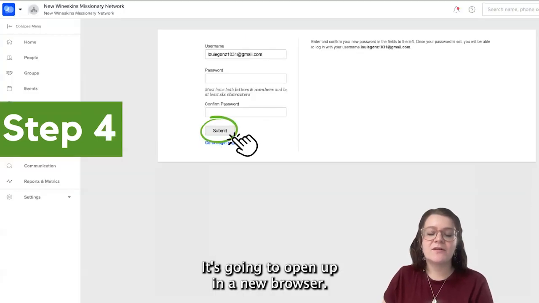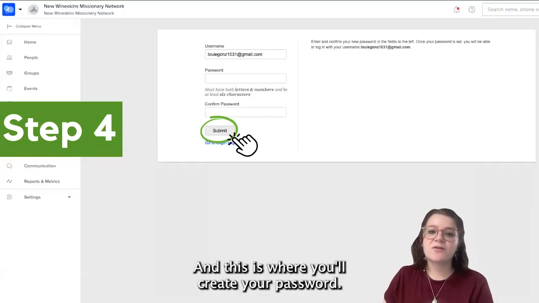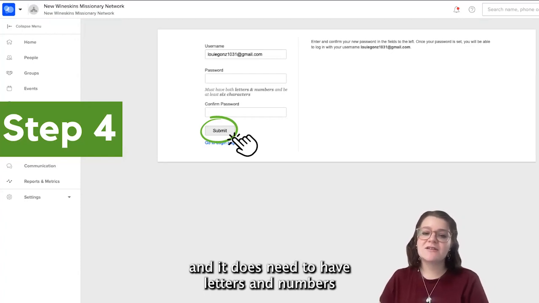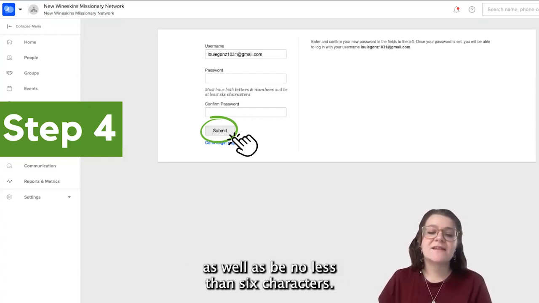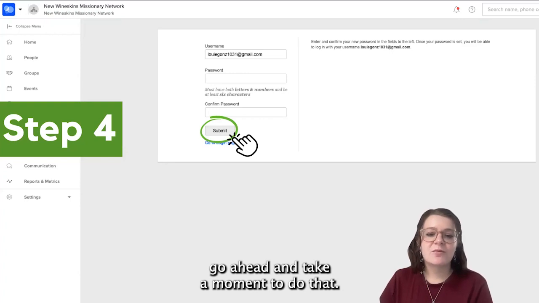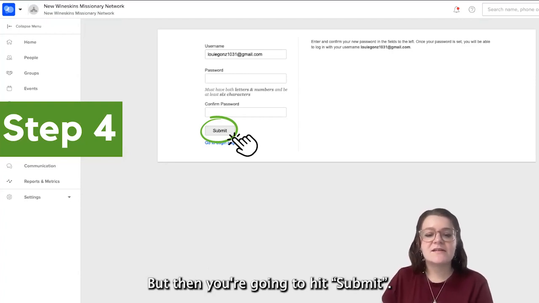So once you get this, hit activate this profile. It's going to open up in a new browser, and this is where you'll create your password. Please know that this is not information that anyone but you has access to, and it does need to have letters, numbers, as well as be no less than 6 characters. And if you need a minute to think up something, go ahead and take a moment to do that, but then you're going to hit submit.